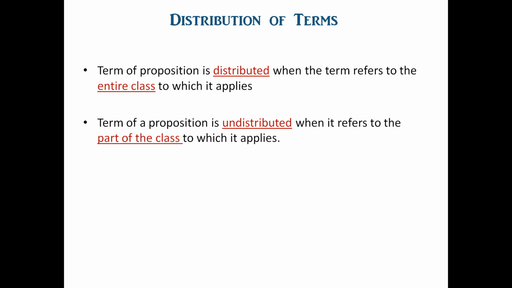This is very important to remember, when it is distributed and when it is undistributed. It is distributed when it refers to the entire class, and the term is undistributed when it refers to part of the class. Now we come to distribution of terms in categorical propositions.